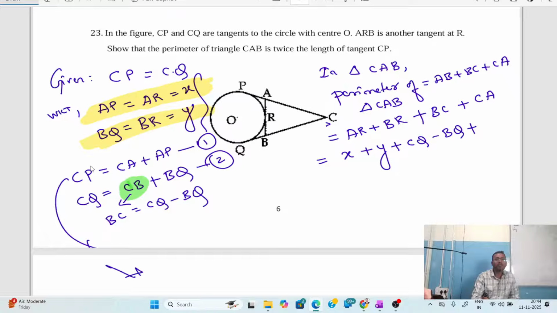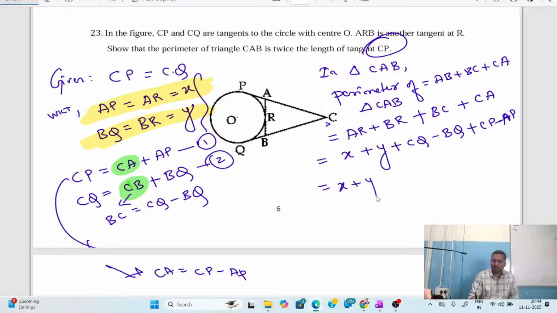From equation 1, CA or AC, both are the same. CA can be written as CP minus AP. Now what we have to prove is the answer in terms of CP.